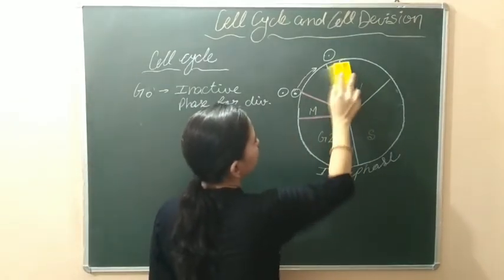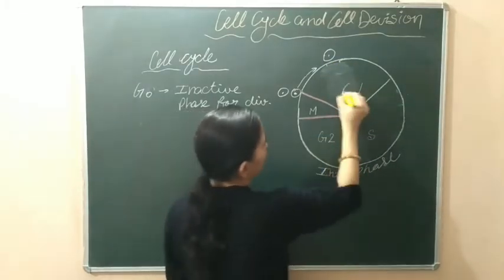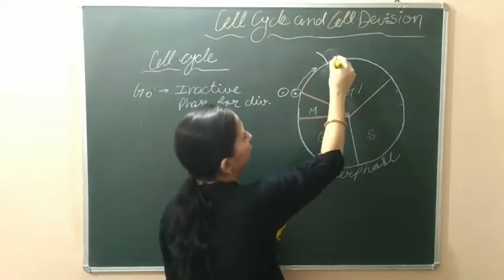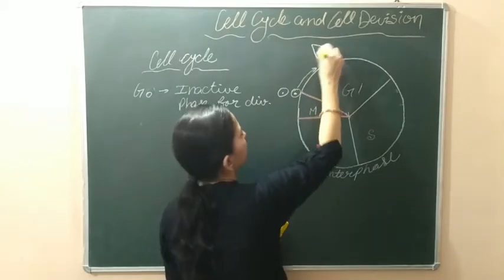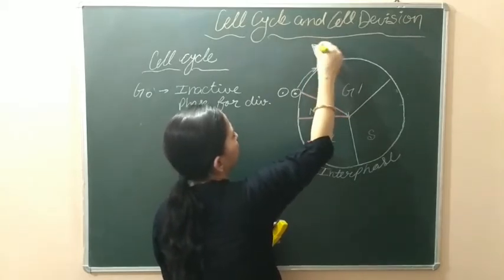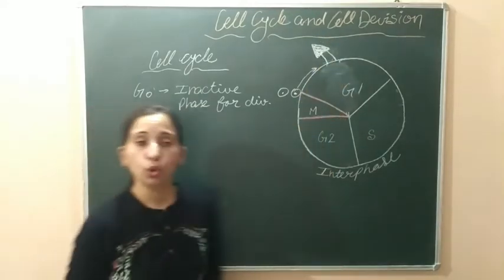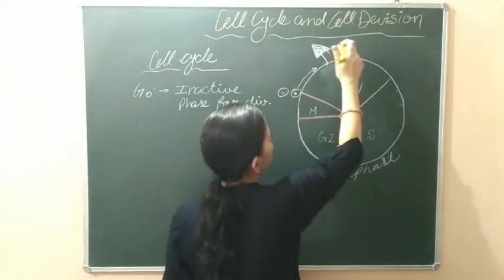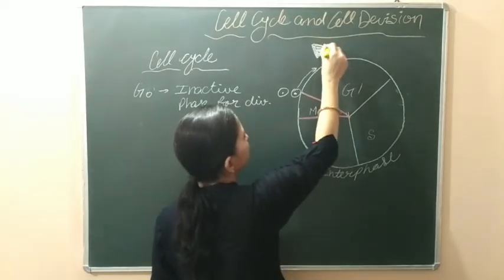We can show it in another way. What will be the other way? We make a sign like this, showing that the cell is exiting from the interphase. In this way we can show that the cell is no more dividing. It's not dividing further. It has exited from the cell cycle.